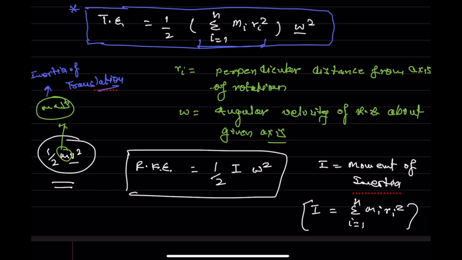That is sigma i equals 1 to n mi ri square. What is mi? Mi is the mass of the ith particle. Ri is the perpendicular distance from the axis of rotation.